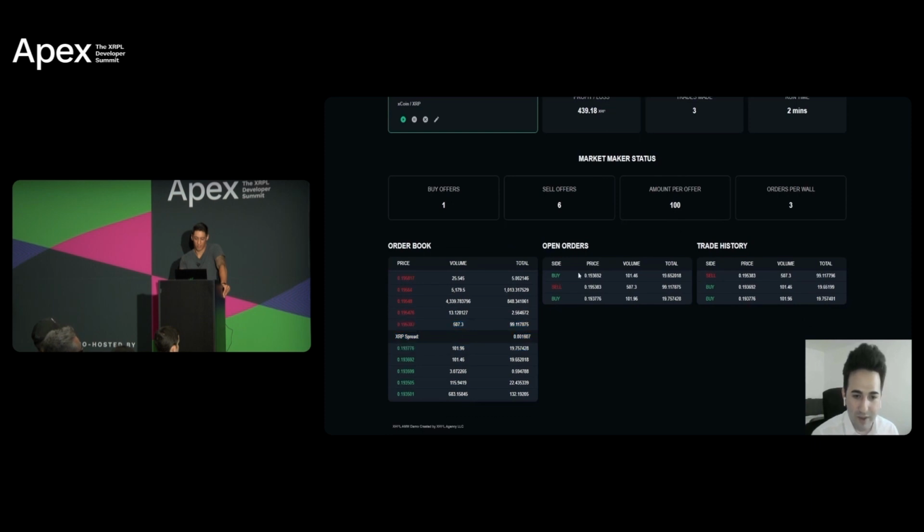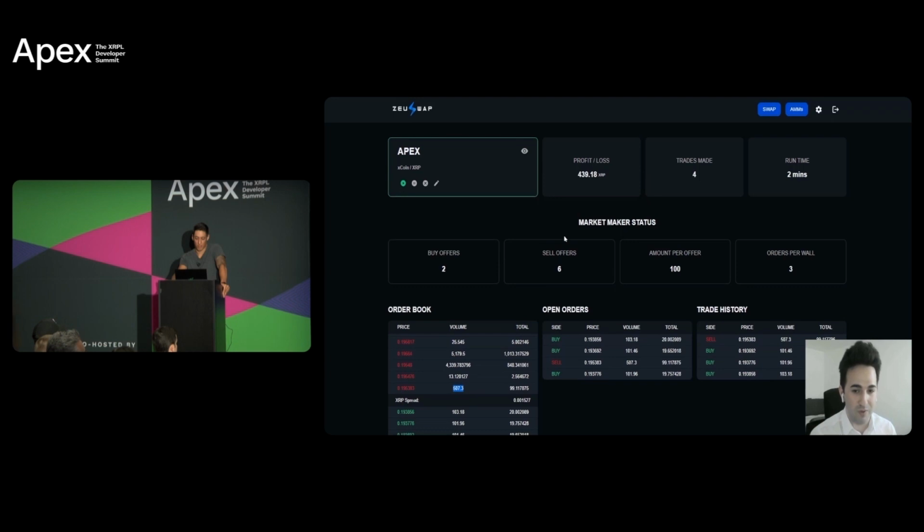Now again we can see more open orders, so more orders are being created by the bot, and right now it has the top two highest buy orders. The ratio between the base buy amount and the sell amount is 5x. This is for now intentional and will later be configurable, but usually it's more selling pressure. So right now the strategy is placing many lower buy orders and a bigger sell offer, so it does not lose all the funds in a short while. But the pattern and the strategy will be adapted and more configurable in the future.